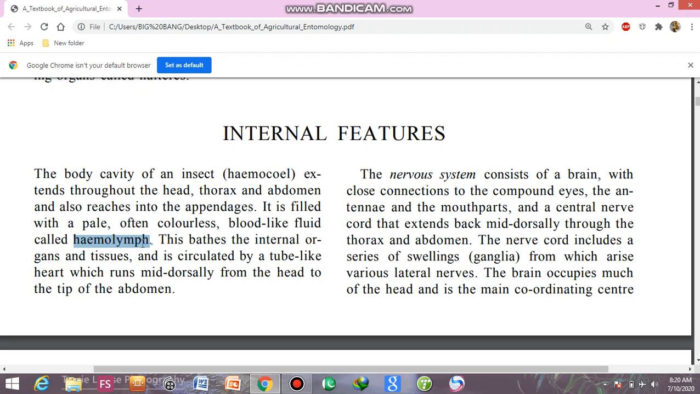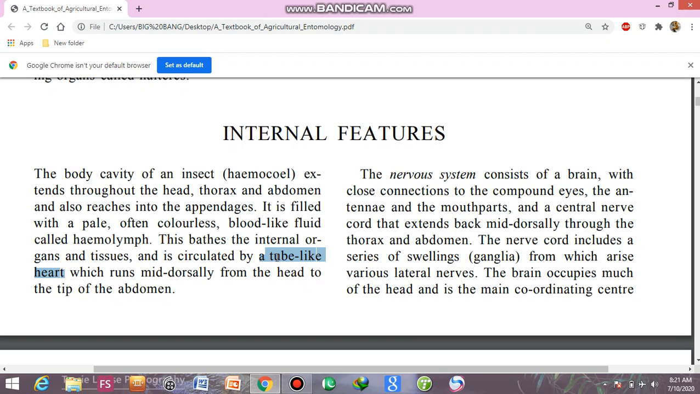That's why their circulatory fluid directly bathes the internal tissues or organs and is circulated by a tube-like heart which runs mid-dorsally from the head to the tip of the abdomen. This tissue fluid is circulated into the tube-like heart. There is no proper development of the heart. The heart is in initial conditions of development, and it runs mid-dorsally, starting from the head and ending at the tip of the abdomen.